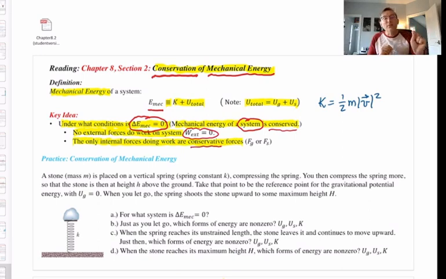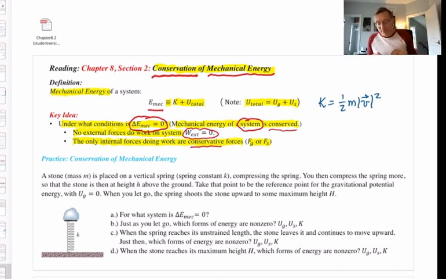The only internal forces doing work are conservative forces. And remember, we only have 2 conservative forces so far: the gravitational force and the spring force. Again, the 2 conditions are no external forces doing work, and of the internal forces doing work, they must all be conservative. If those 2 conditions are met, then the mechanical energy of that system as we chose it will not change.